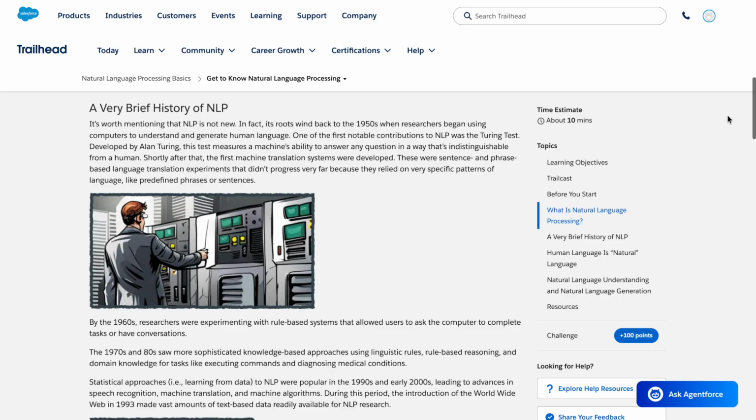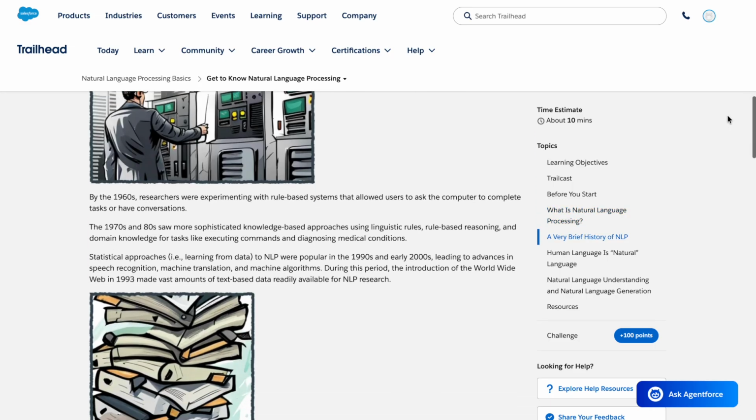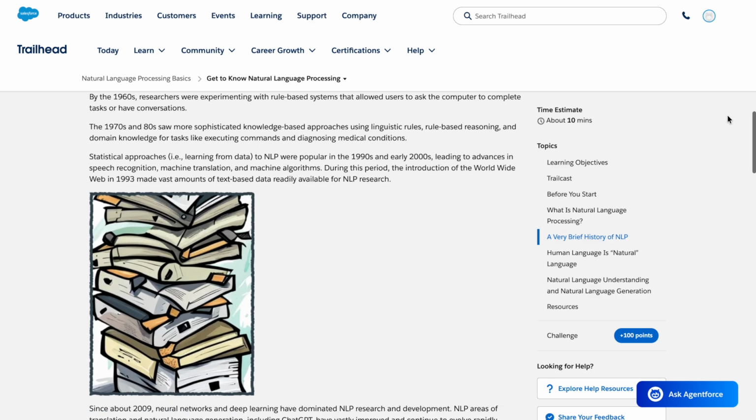These were sentence and phrase-based language translation experiments that didn't progress very far because they relied on very specific patterns of language, like predefined phrases or sentences. By the 1960s, researchers were experimenting with rule-based systems that allowed users to ask the computer to complete tasks or have conversations. The 1970s and 80s saw more sophisticated knowledge-based approaches using linguistic rules, rule-based reasoning, and domain knowledge for tasks like executing commands and diagnosing medical conditions.